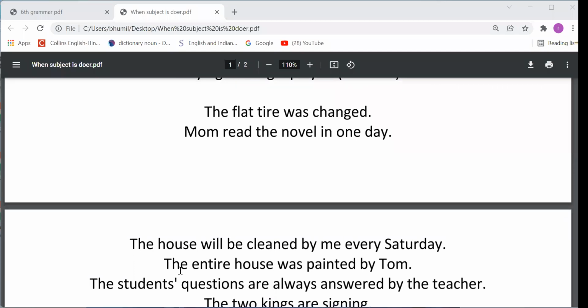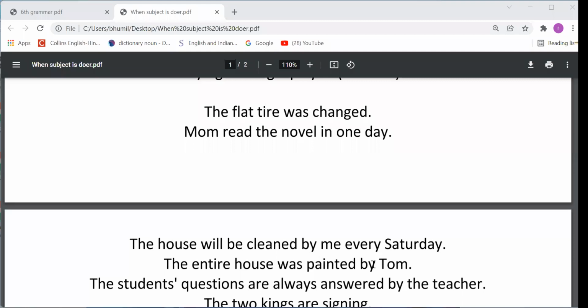See the next sentence. The entire house was painted by Tom. So who will let me know about this sentence? Akshit Goyal, you please tell me about this sentence. The entire house was painted by Tom. Sir, active. Akshit, again think about this sentence. Okay, very good. You have tried well.